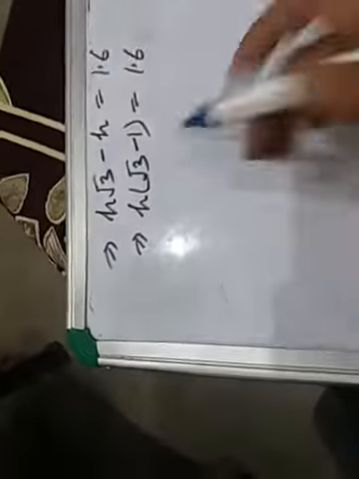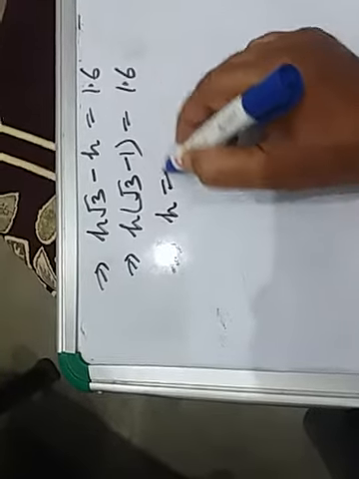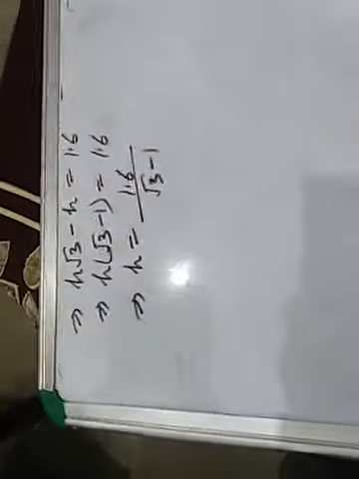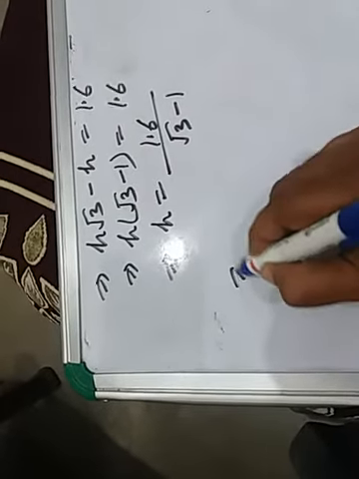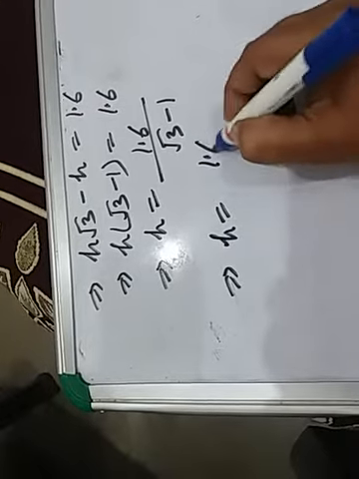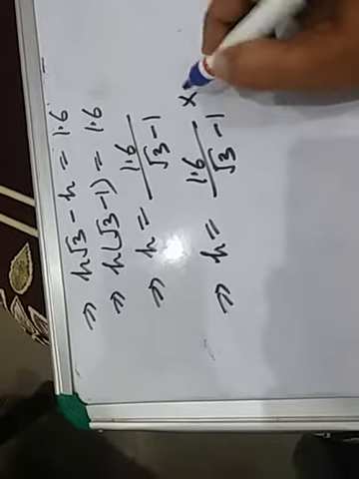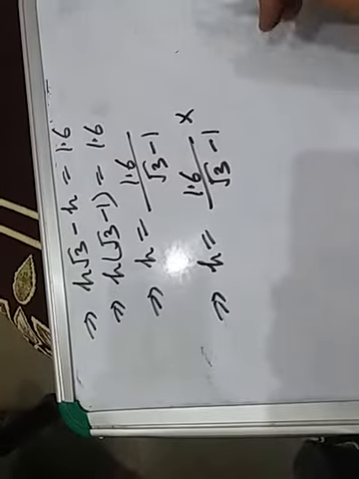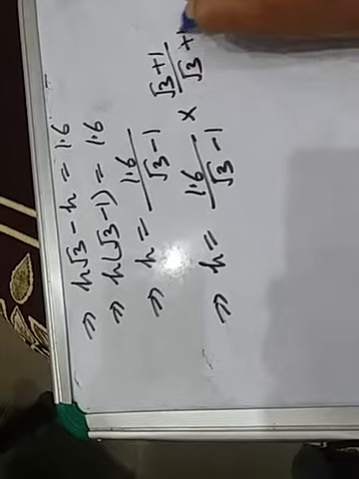Okay children, ultimately we have to find out the value of H. H equal to 1.6 upon root 3 minus 1. Is there any doubt children? Since a root is there, we have to rationalize the denominator. Change the sign of the denominator and multiply in numerator and denominator both by root 3 plus 1.